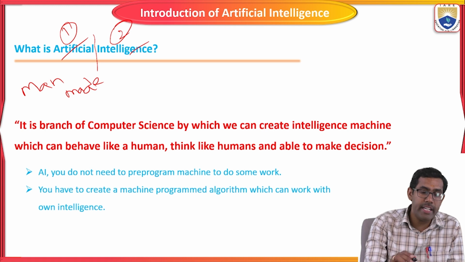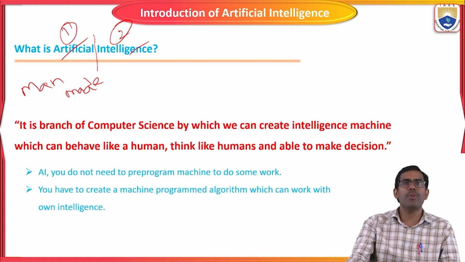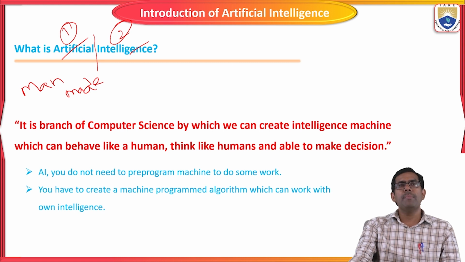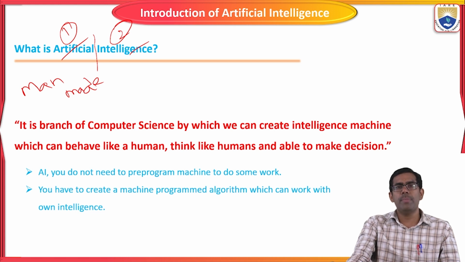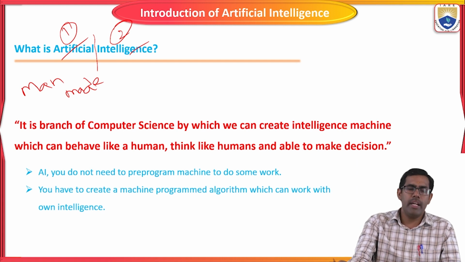The second one is intelligence. The machines that humans create have to think differently. Whatever problems we give to that particular machine, it should think like a human and give some appropriate solution or output.